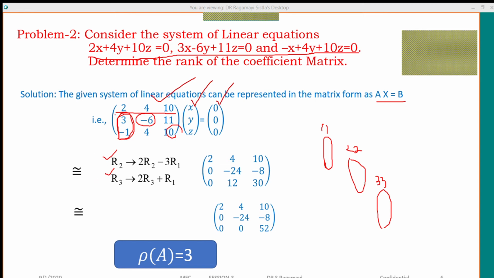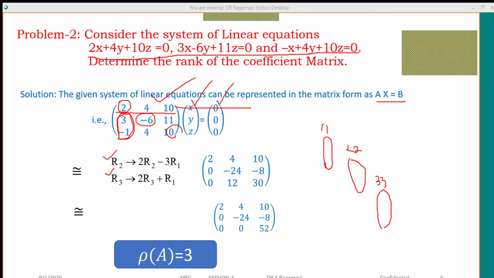The first row is known as the key row. Why am I calling it a key row? Because I'm taking the help of the 1 position element, which exists in the first row. So by taking that row's help, you make the other elements zeros.